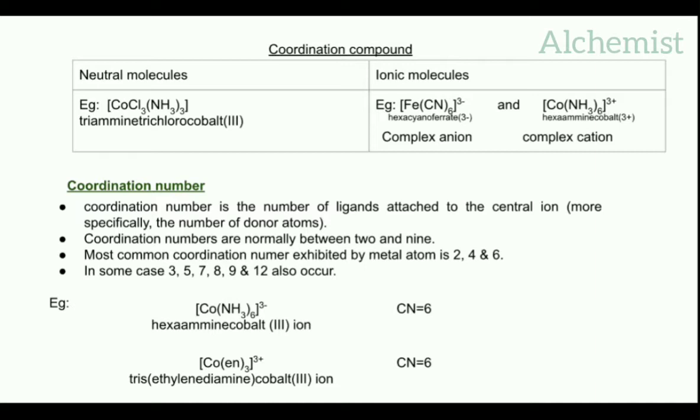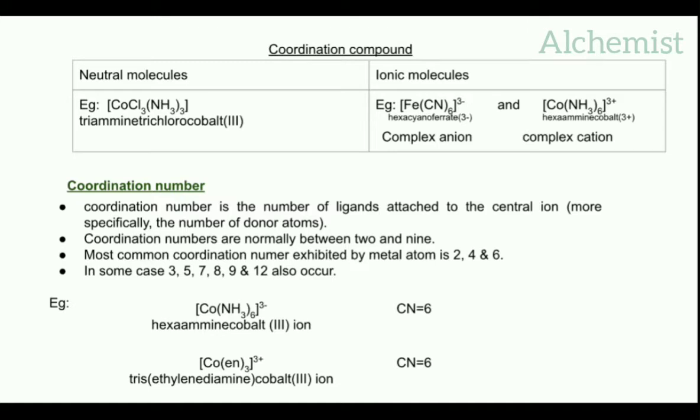In the case of ionic molecules, the complex anion example is hexacyanoferrate 3-, and an example of a complex cation is hexaamine cobalt 3+.